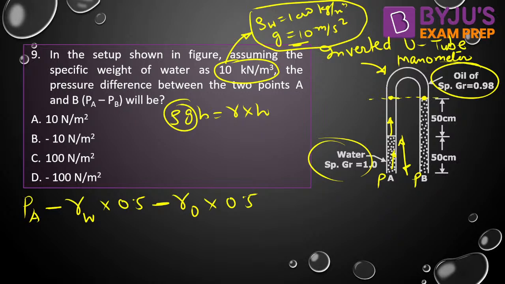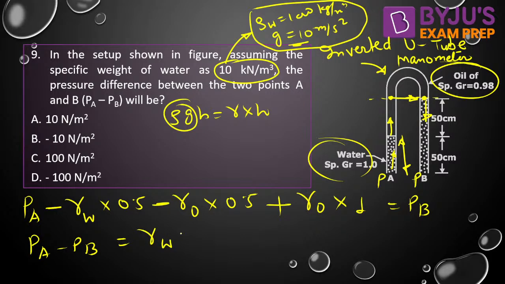We have reached here, we can jump from here to here. Then we are traveling in downward direction, plus. Now we are traveling in oil, gamma of oil into 50 plus 50, 100 centimeter, which is 1 meter, is equal to PB. That is the pressure equation. The question is PA minus PB will be equal to gamma of water into 0.5 minus gamma of oil into 1 minus 0.5, isn't it?